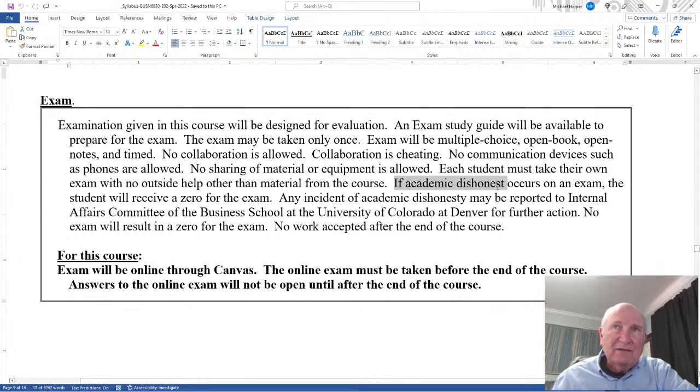If academic dishonesty occurs on the exam, the student will receive a 0 for the exam. Any incident of academic dishonesty may be reported to the Internal Affairs Committee of the Business School or UCD for further action. No exam will result in a 0 for the exam. If you don't take it, you get a 0. No work accepted after the end of the course.